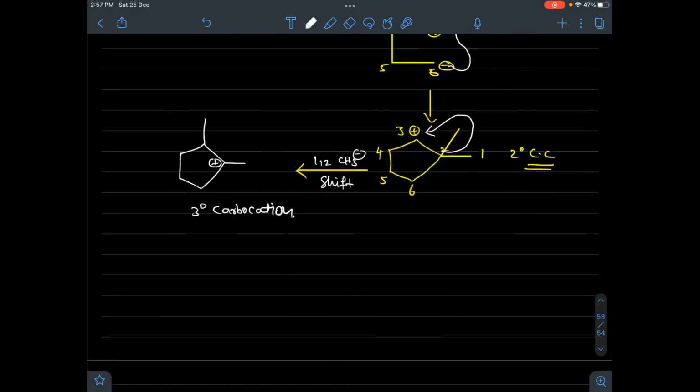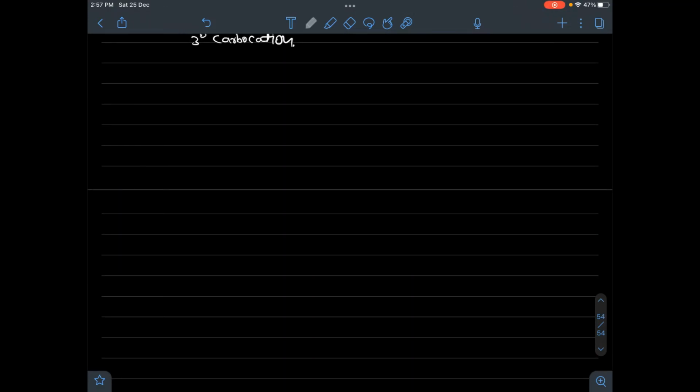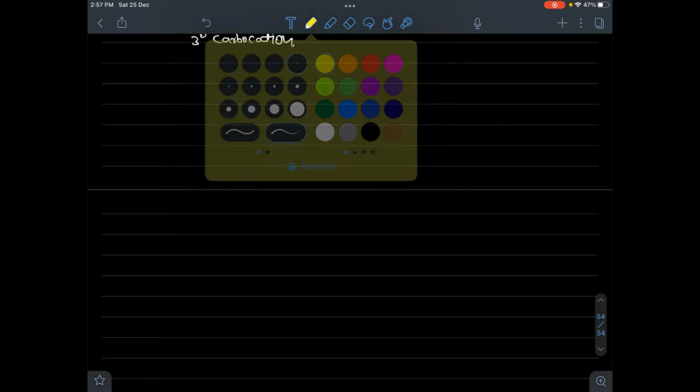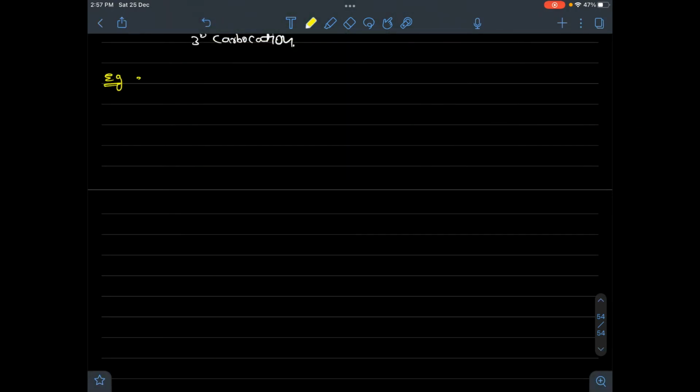Okay, let's check one more example. You also try very quickly, we will finish. Example number 3. If this is a 5-membered ring, here first the halogen will shift, so that you will have a secondary carbocation.